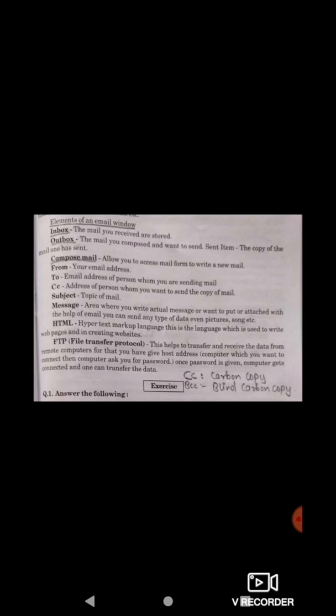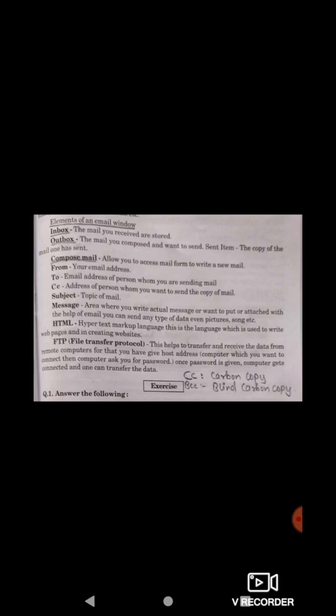Similarly, in emails, we need the from, and the subject, the topic of mail. Now, there is something which is CC, the address of the person whom you want to send the copy of mail. Now, here comes one of the biggest advantages of using emails.